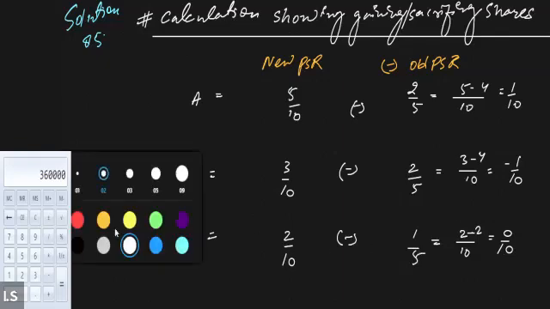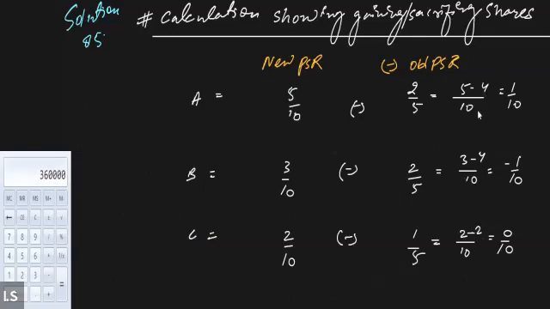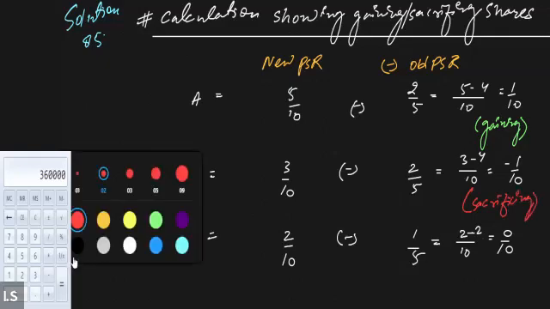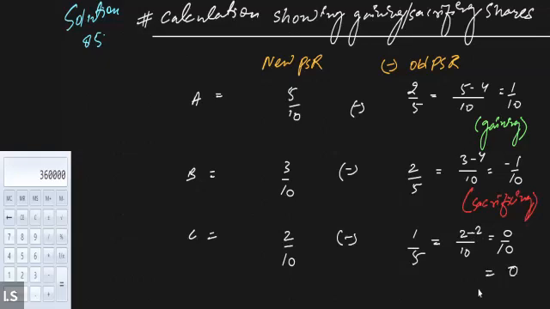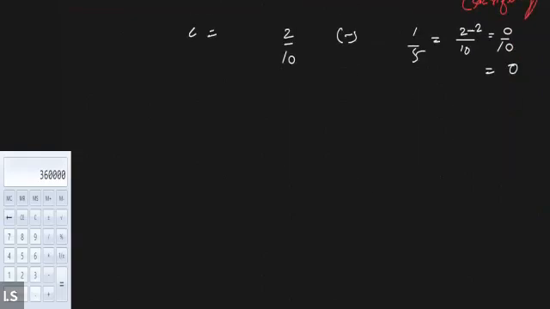So this gives us the gaining and the sacrificing shares. Since A is having a positive value, that means A is gaining, right? And B is having a negative value, that means B is sacrificing. And for C there is no profit, no loss. Done, everyone? Is this clear to all of you? Yes, sir. Okay. Now we need to pass the adjustment entry.